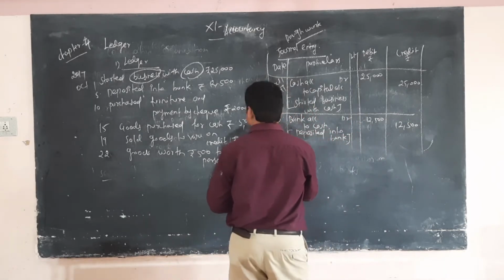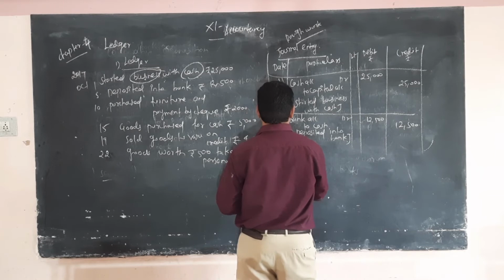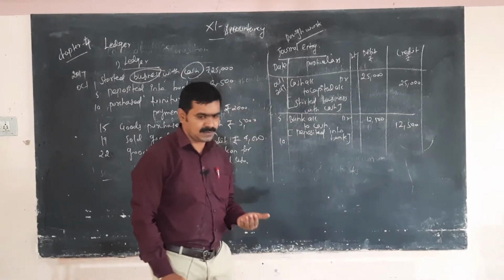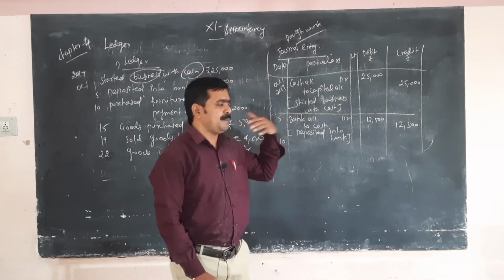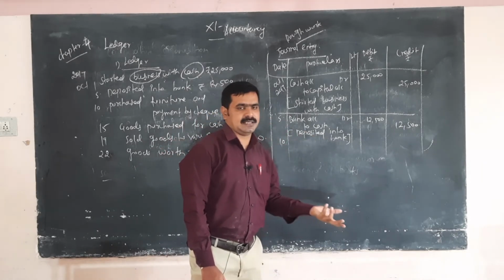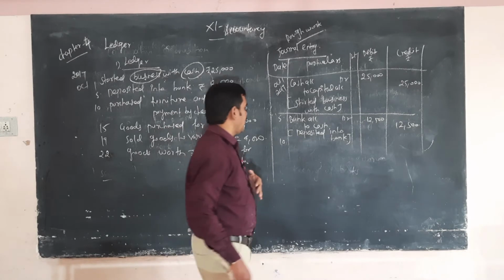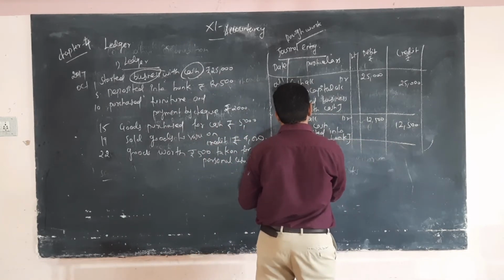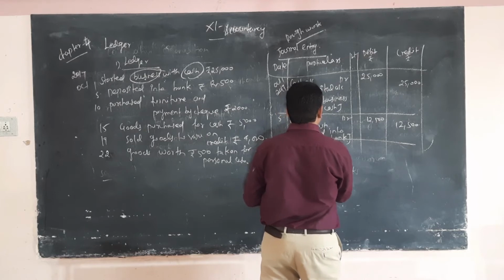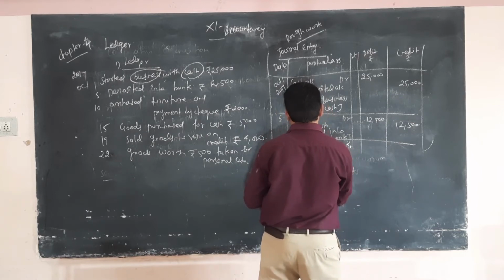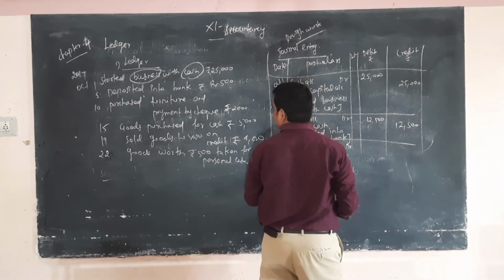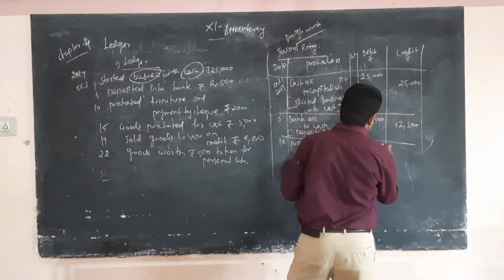Next, the 10th. Purchase furniture, payment by check. So purchase account debtor to bank account, because it is through the check.